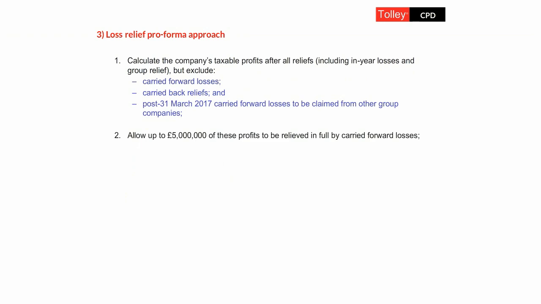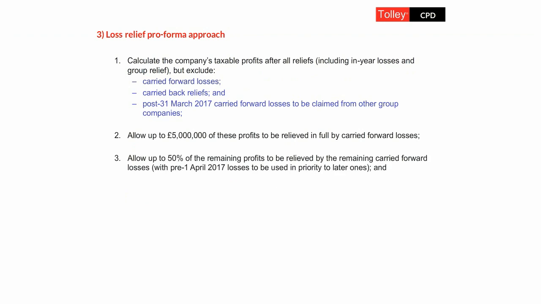Now, we would then say, OK, fine, those are the profits in all of the companies in the group, and we know that up to £5 million of those profits can be fully relieved with brought-forward losses. And then we know that 50% of the remaining profit above that 5 million can also be relieved if we have sufficient brought forward losses as well from previous years.